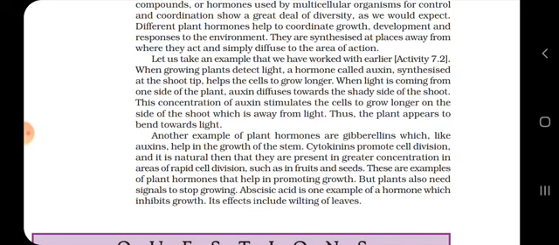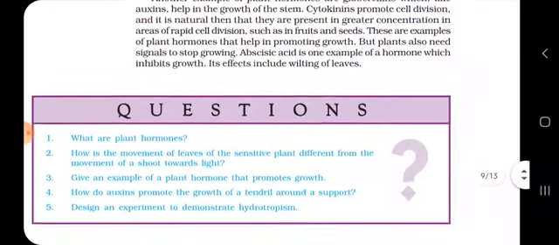So we have seen the four hormones. Auxin, responsible for cells growing longer. Gibberellins, responsible for the growth of the stem. Cytokinins, which promote cell division. And the last one was abscisic acid, which stops or inhibits the growth of the plant. Okay students, I hope you are clear with this.